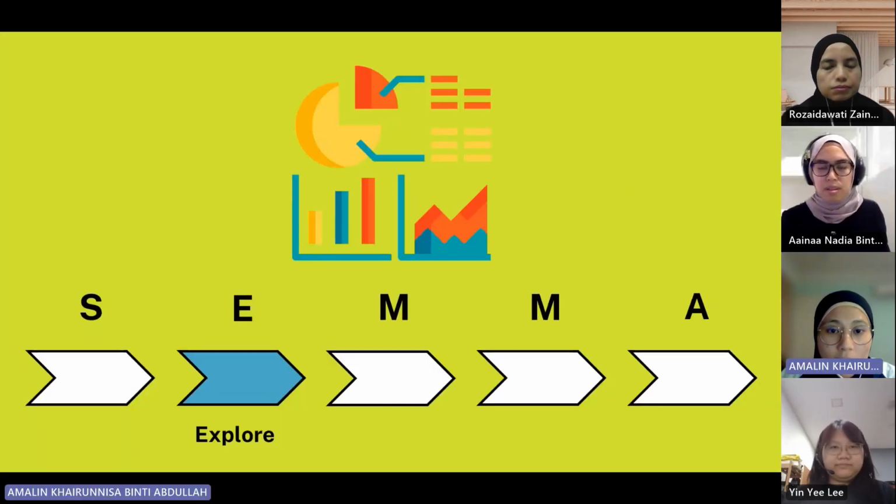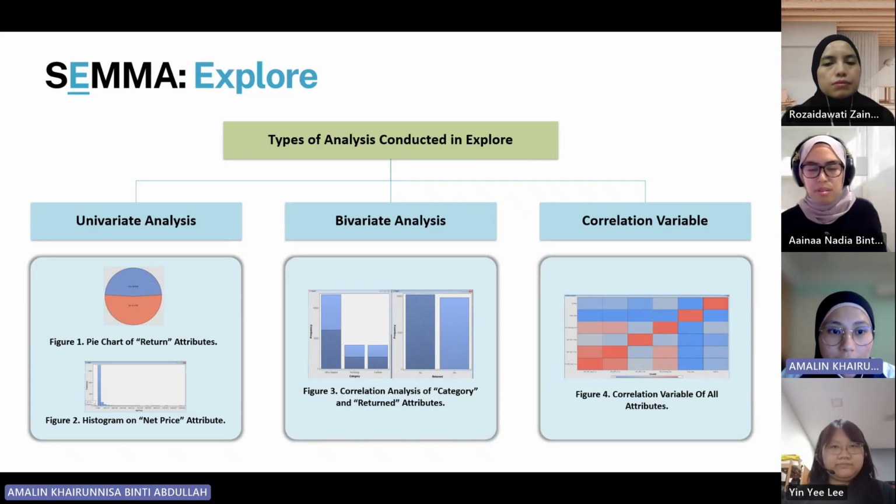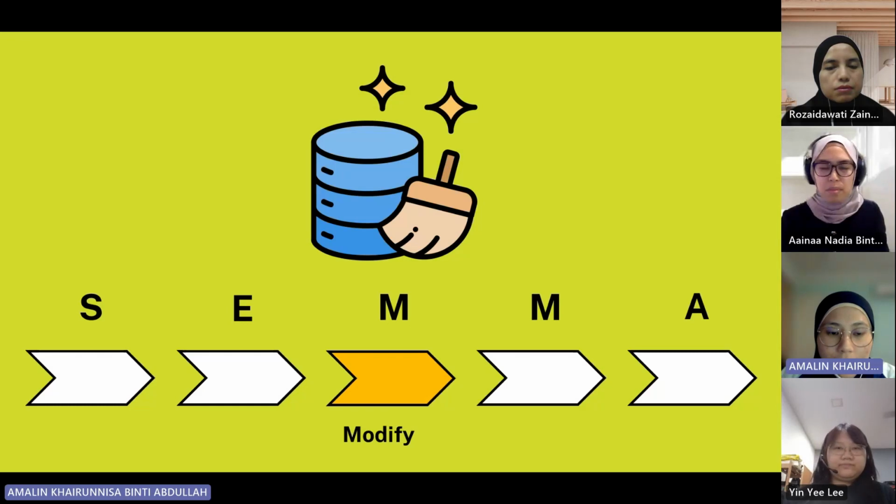Next, in the explore section, we use 3 types of analysis, whereby univariate analysis is used, as well as bivariate analysis and correlation variable. Next, I will proceed with my teammate Yinyi on the modify section.